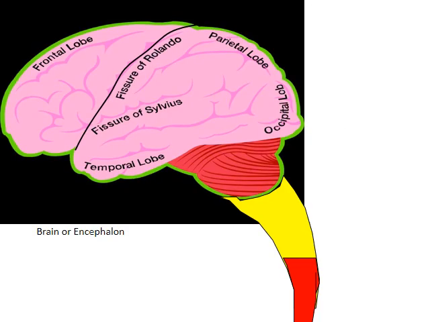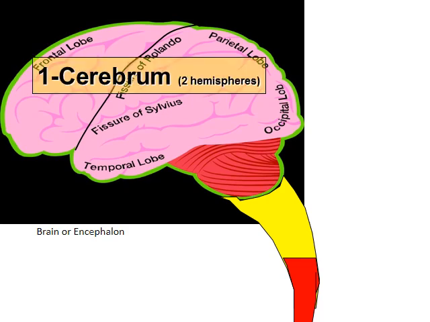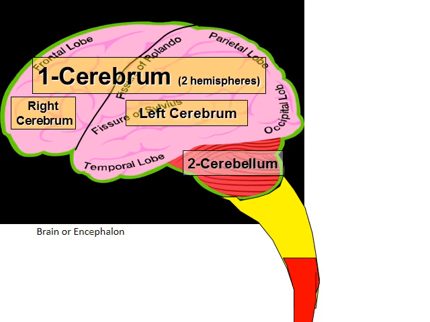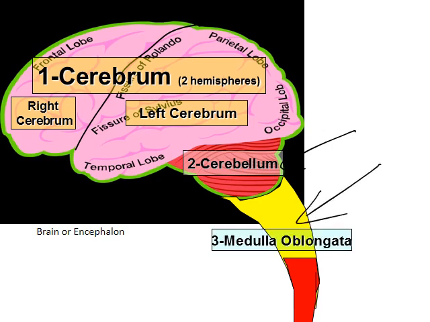Here we have a structure in the brain or the encephalon, the frontal lobe, the temporal lobe. Cerebrum is composed of two hemispheres, the right cerebrum and the left cerebrum. We have the cerebellum here, and here we have the medulla oblongata. Finally, we reach the spinal cord.